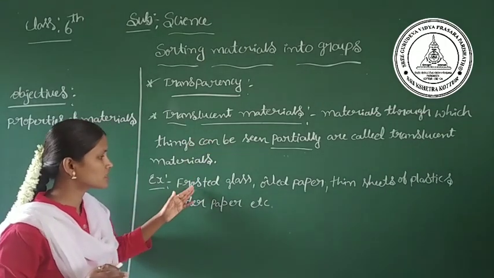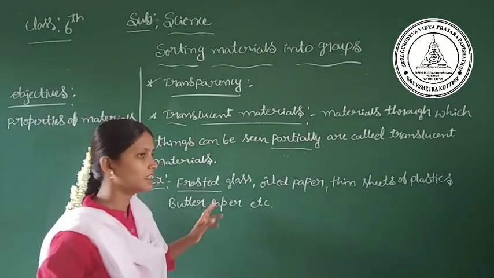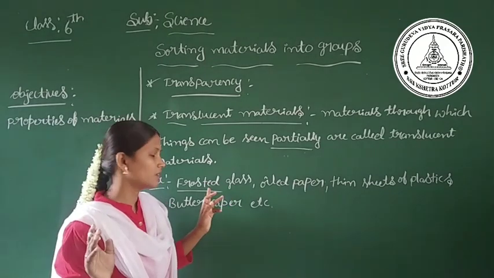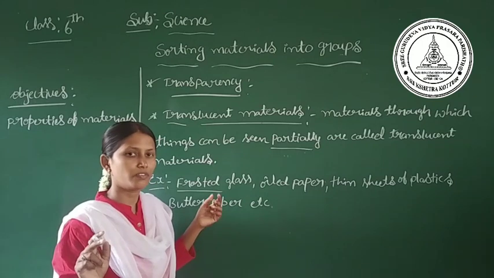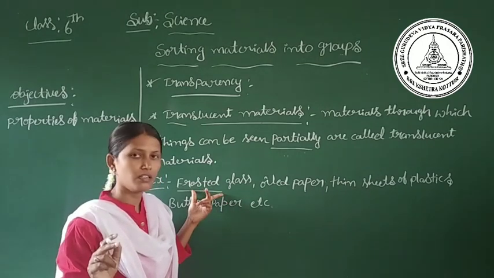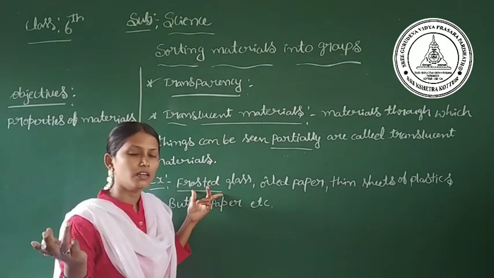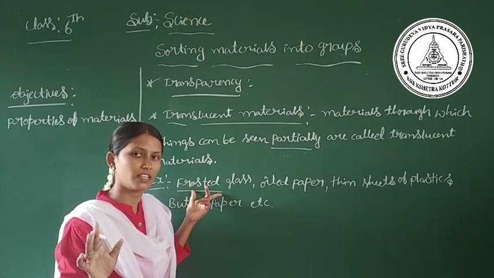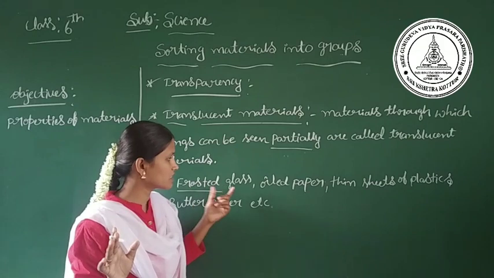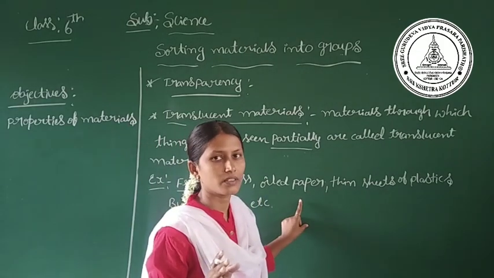For example, frosted glass. Look at your classroom windows, which are made of frosted glass. Through this we can see the objects that are present, but we cannot see clearly. That is frosted glass. Next, oil paper.